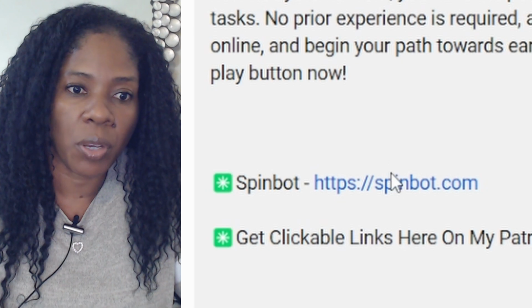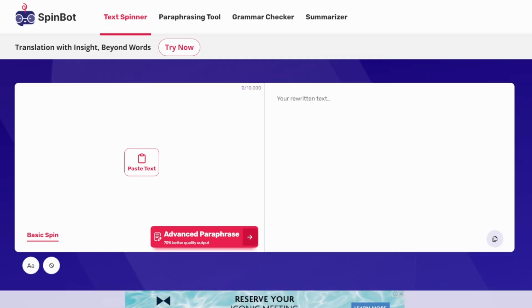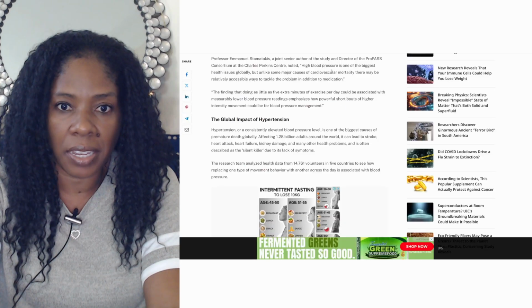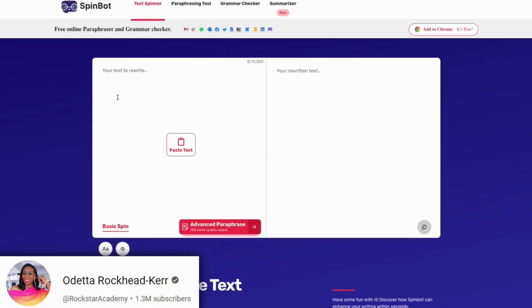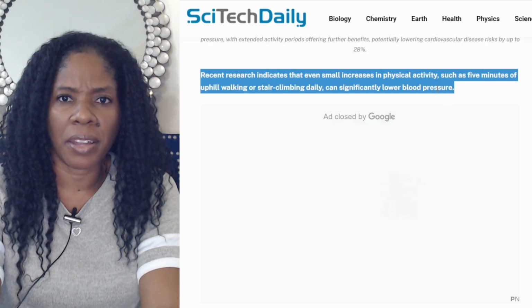Let's hop over to Spinbot, and the link will be in the description below. Okay, so we go to spinbot.com. So I'm guessing we just select the article. There's so many junk ads here to get rid of. Now, Spinbot is a free article spinner or text writing tool. Spinbot will allow you to avoid plagiarism. I think it's plagiarism. Let me copy my article. Where is it? Let's get the rest, but these ads are getting on my nerves.